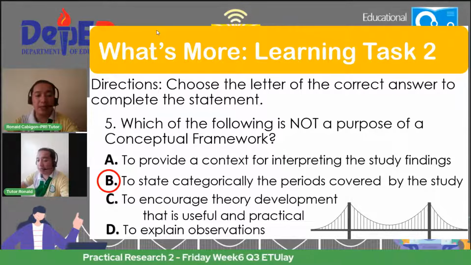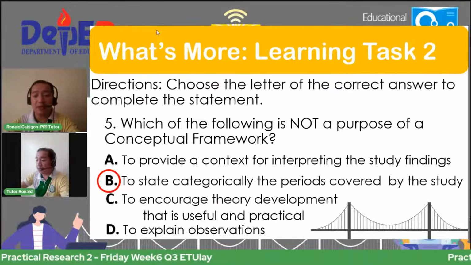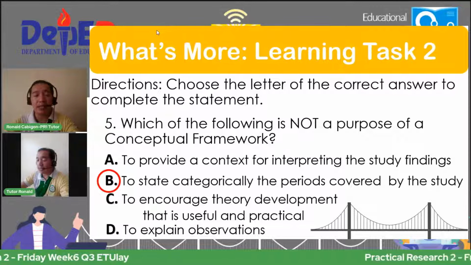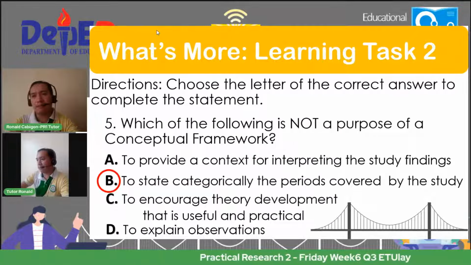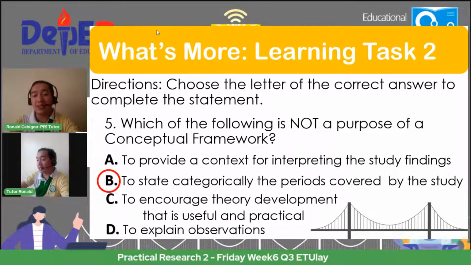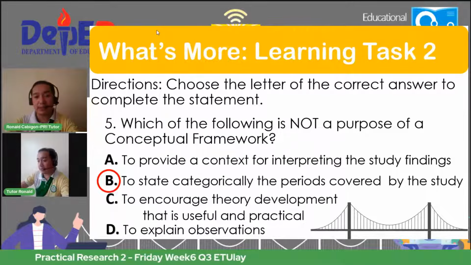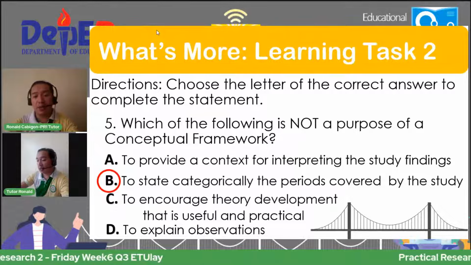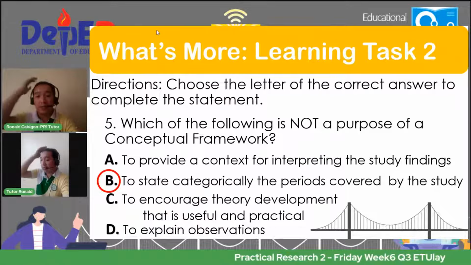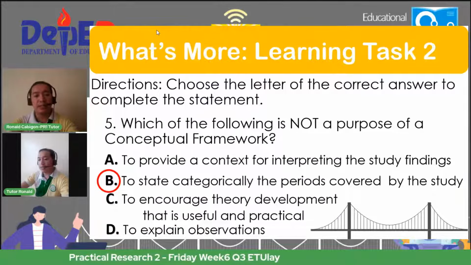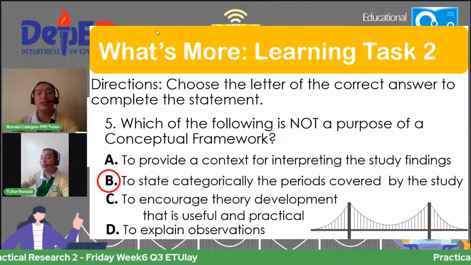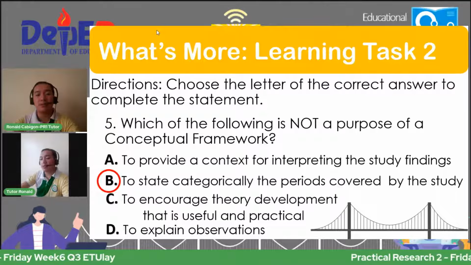D ang correct answer. To state categorically the periods covered by the study. Letter B is the purpose of scope and delimitation of your study. No? To state categorically the periods covered by the study. So delimitation of the study, yan po ang purpose and delimitation of the study. The rest, A, C, and D are the purposes of conceptual framework.